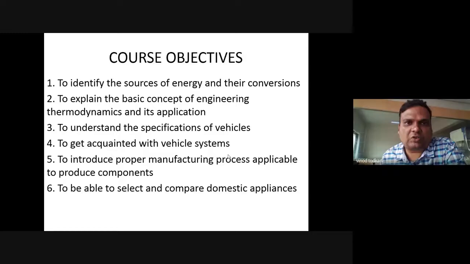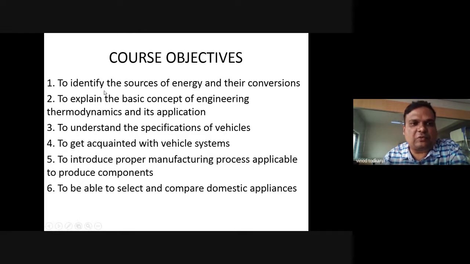Okay, fine. So the name of the subject is Systems in Mechanical Engineering, right? What are the objectives behind studying this subject? See, course means subject and objective means the reason why to study this subject, right? So there are six course objectives, right? That's why there are six units.